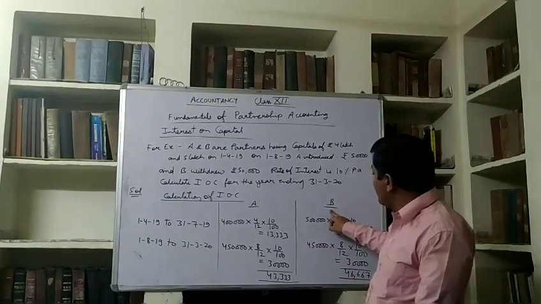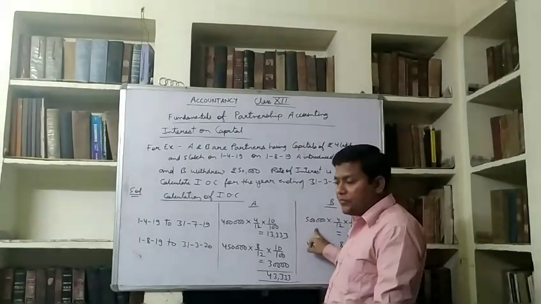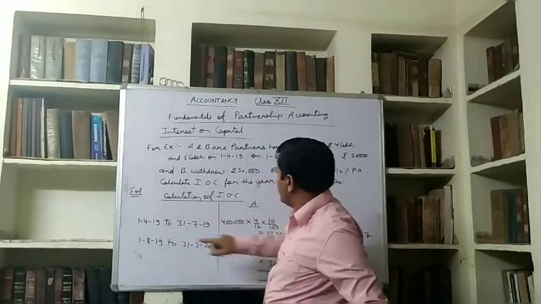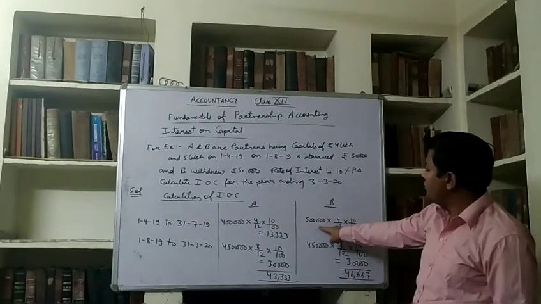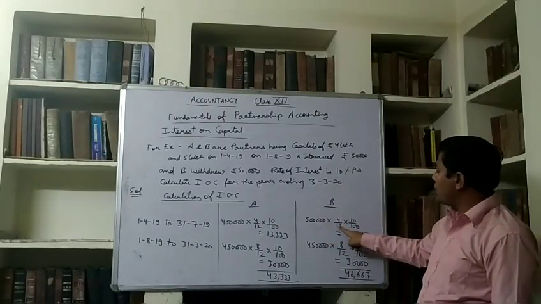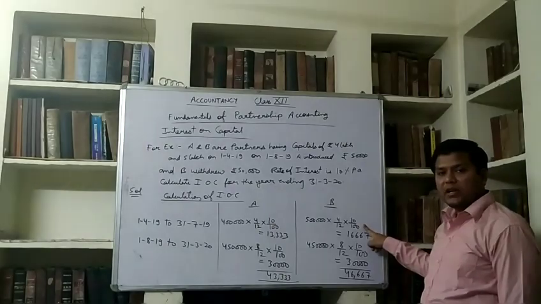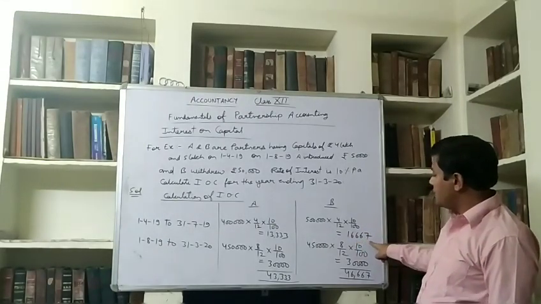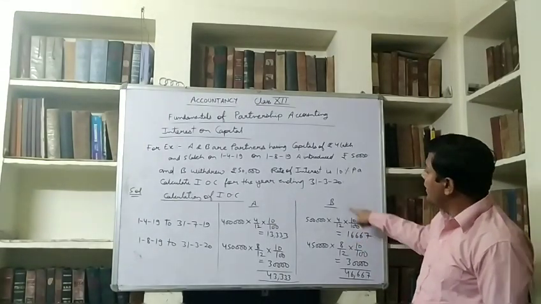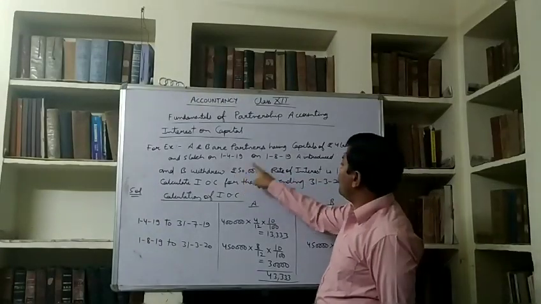Now comes B. His capital was 5 lakh in the beginning. So for 4 months his capital was 5 lakh. So it will be calculated like this: 5 lakh into 4/12 into 10/100. It will be 16,667. He withdrew 50,000 on 1st August.